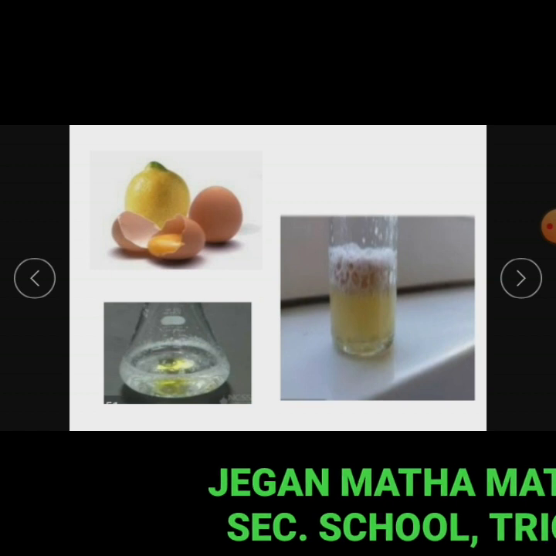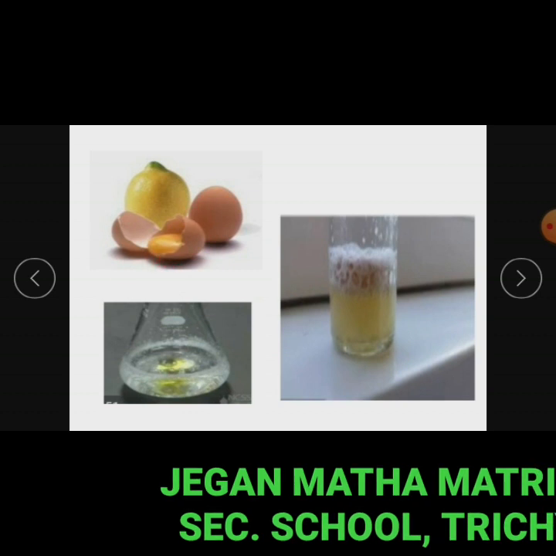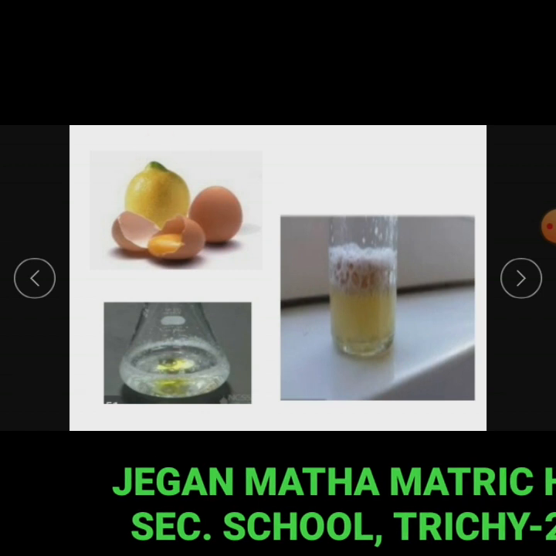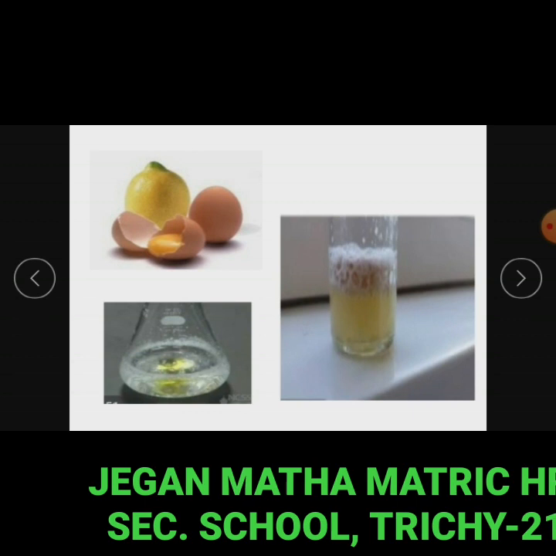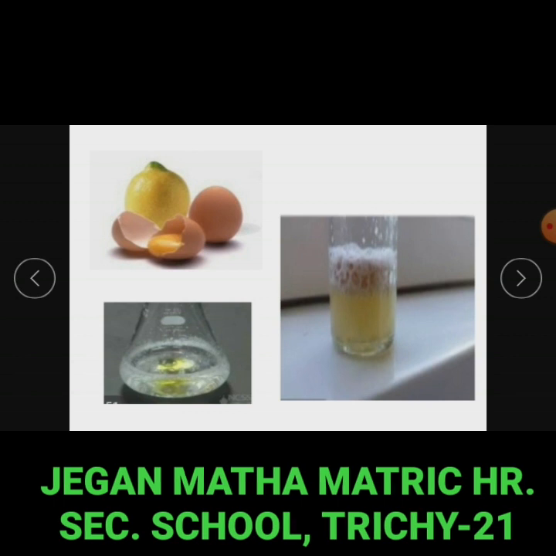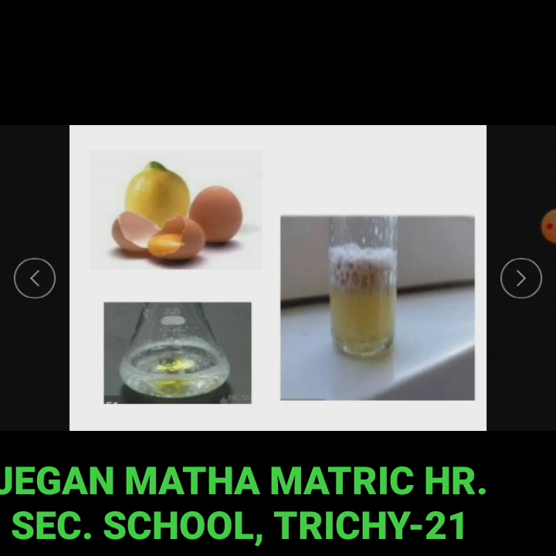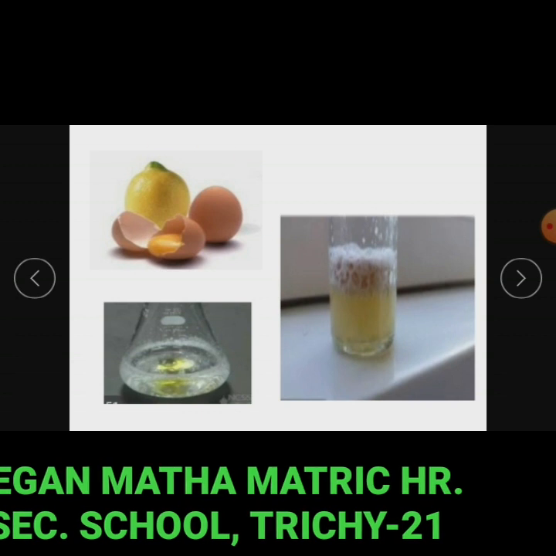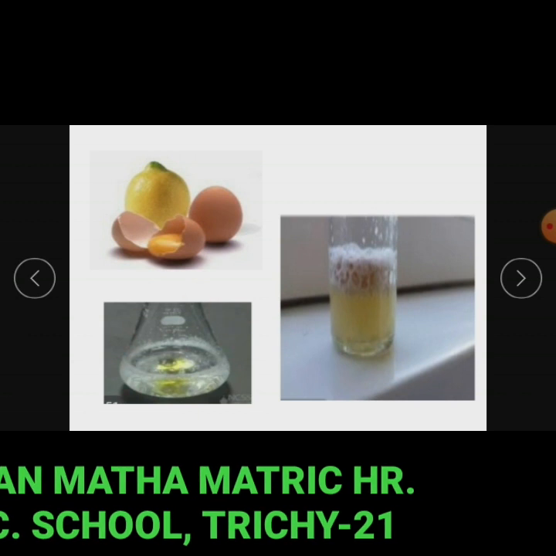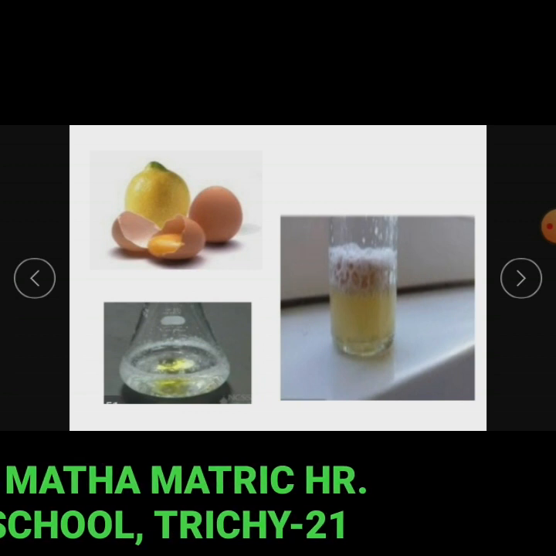Take some broken pieces of eggshell in a test tube and add lemon juice to it. We could see bubbles of carbon dioxide evolving in the test tube. This is because of the chemical change between the two. Hence, we say that evolution of bubbles serves as an indicator of chemical change.